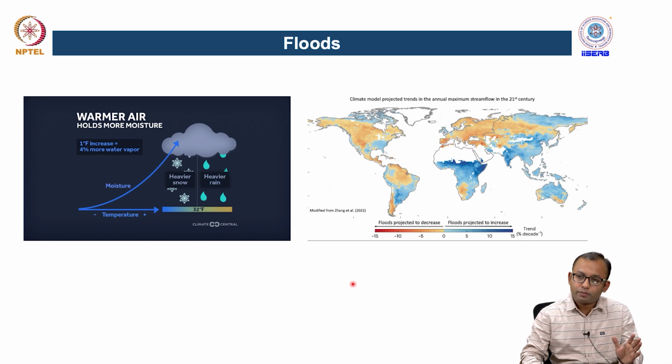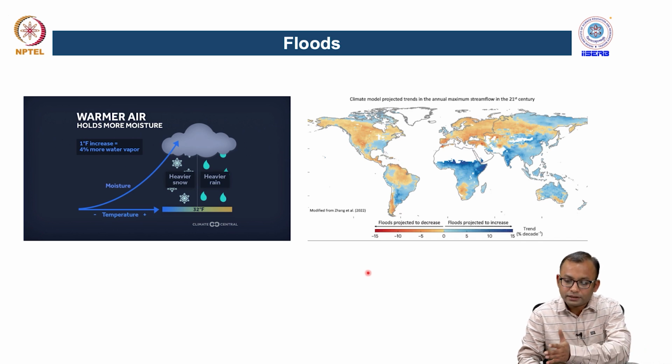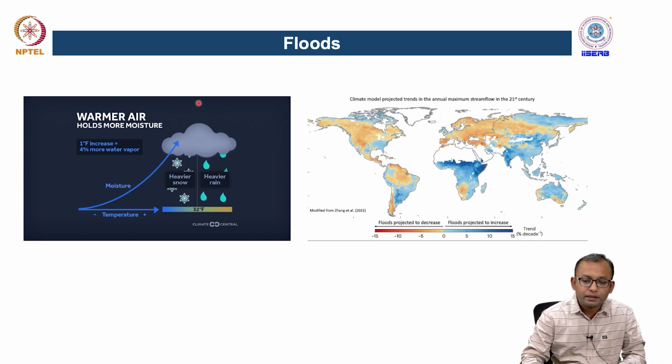Initially we discussed that as the temperature rises, the moisture holding capacity of the atmosphere also rises, and therefore it leads to heavier rainfall or heavier snowfall in a certain region, which can create more flooding problems. This figure depicts that mechanism: when we increase the temperature, the moisture level also rises, which changes heavy rainfall events and also precipitation in the form of snow, and that can create flooding problems in different parts of the world.